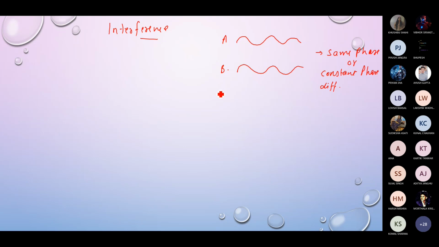The light intensity will either get increased, or the light intensity may get decreased depending upon what kind of interference it is. Okay, so this phenomena is called interference of light, right?